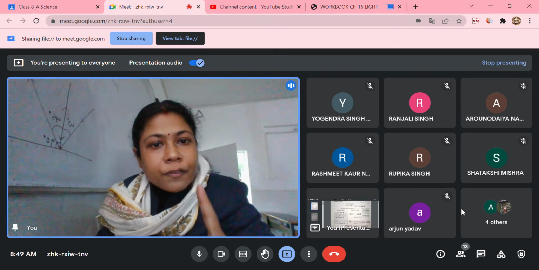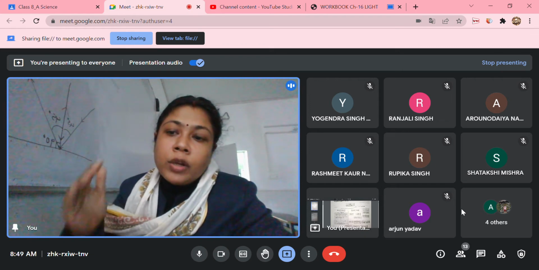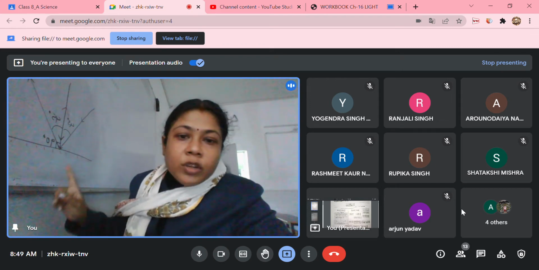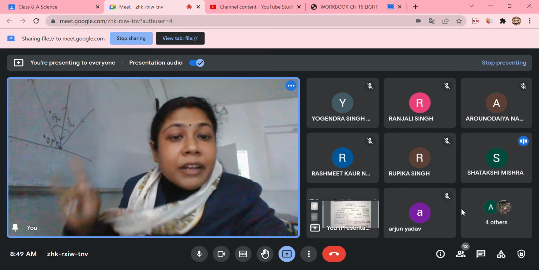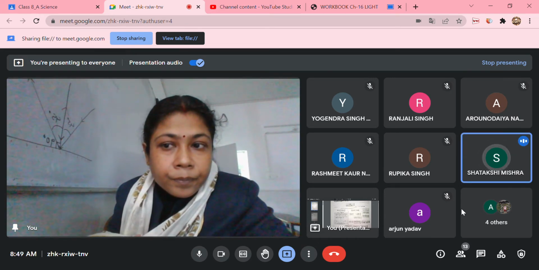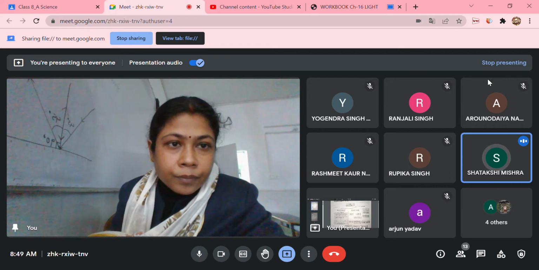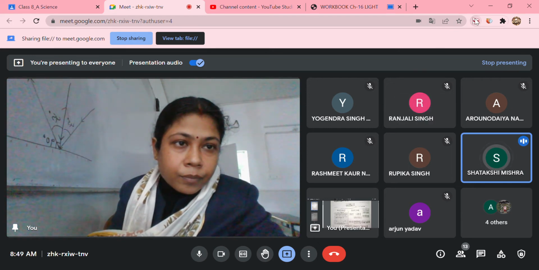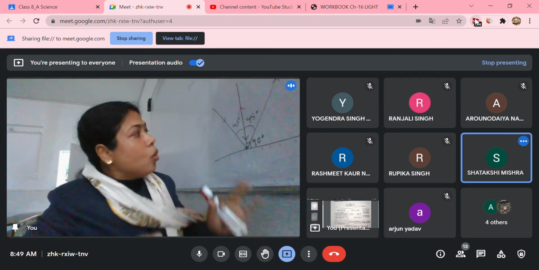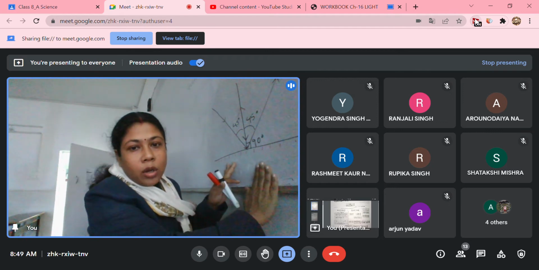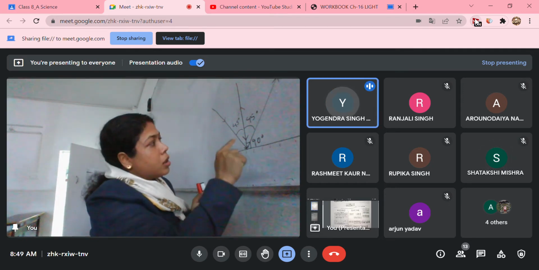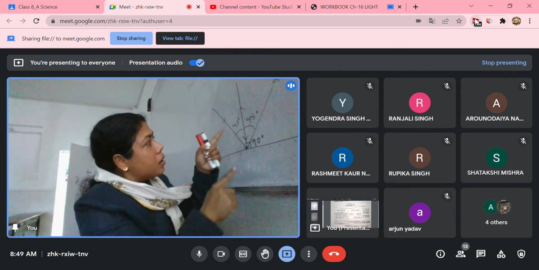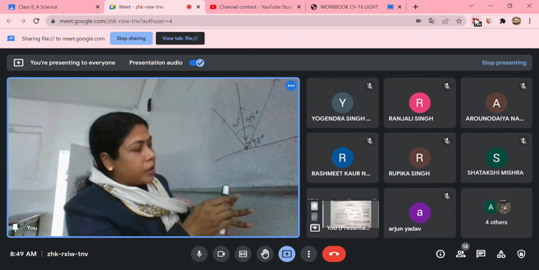So whenever you are asked to define reflection, you have to give the definition along with this diagram. Can you explain the second law of reflection with the help of an example? This diagram, all of you can see it. This is the plane on which the incident ray is falling at a particular point.